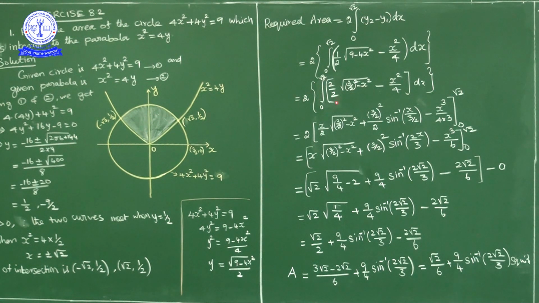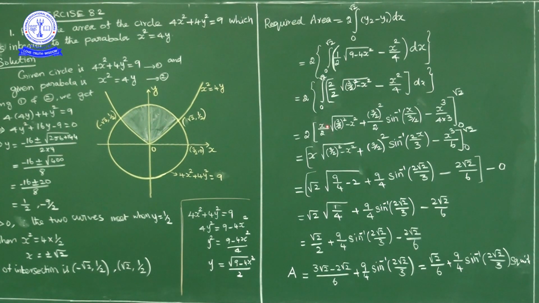So here 2 get cancelled, so 2 into, here integral of square root of a square minus x square formula, but this is a more frequently used formula. Integral of square root of a square minus x square is equal to x by 2 into square root of a square minus x square plus a square by 2 into sin inverse of x by a. Okay, using that formula, in place of a what we have, 3 by 2.